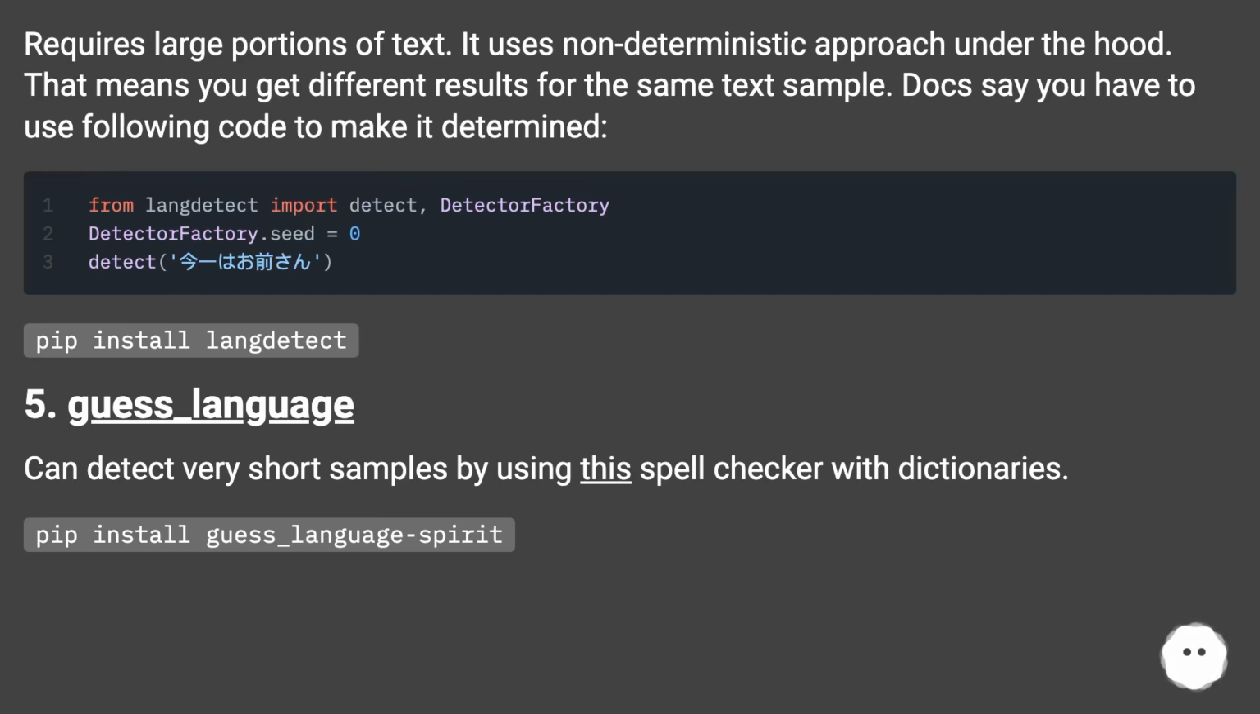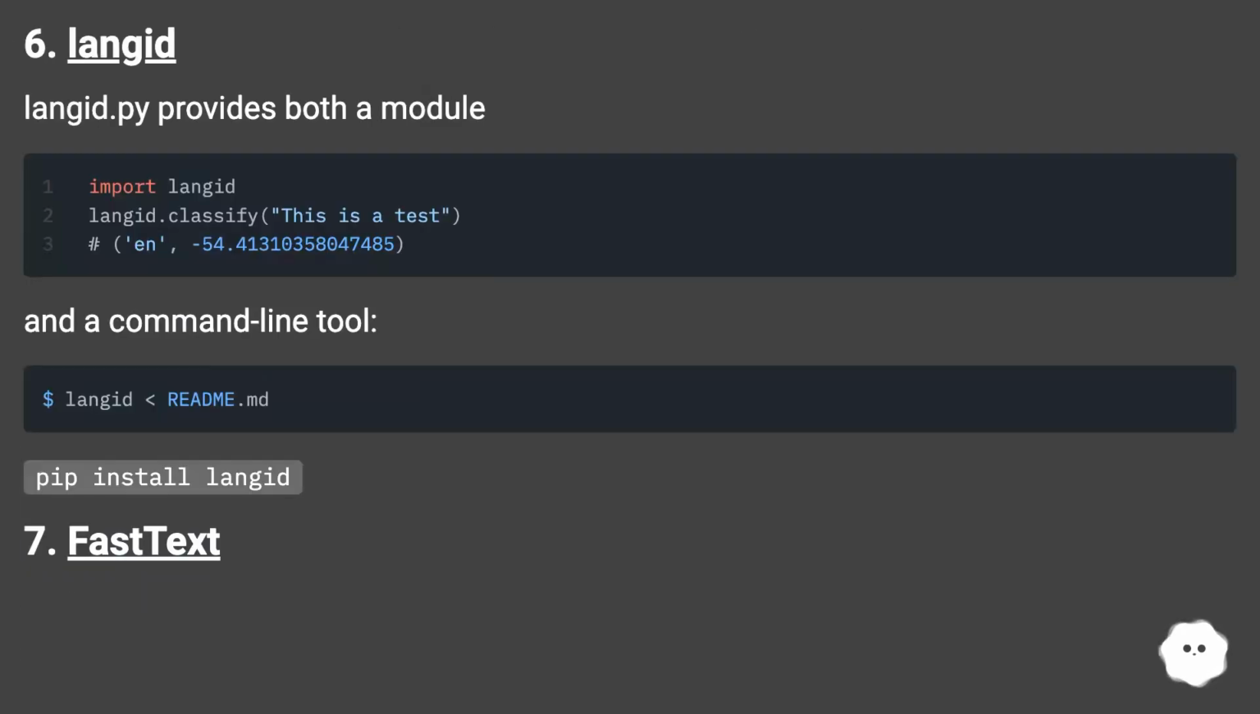Pip install langdetect. 5. guess_language. Can detect very short samples by using this spell checker with dictionaries. Pip install guess_language-spirit. 6. langid. langid.py provides both a module and a command line tool. Pip install langid.